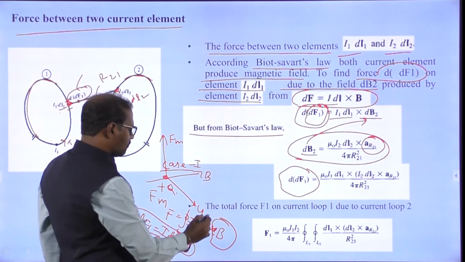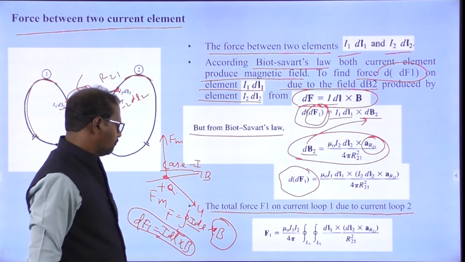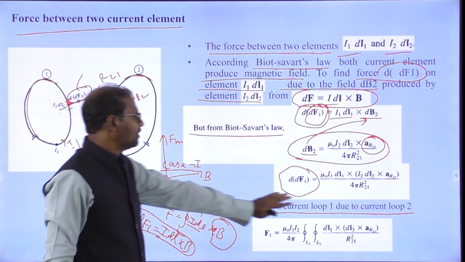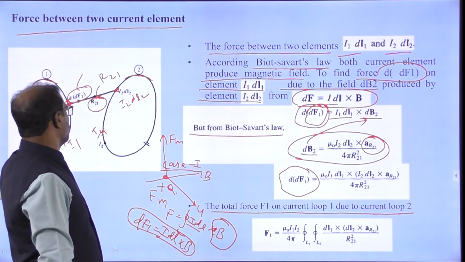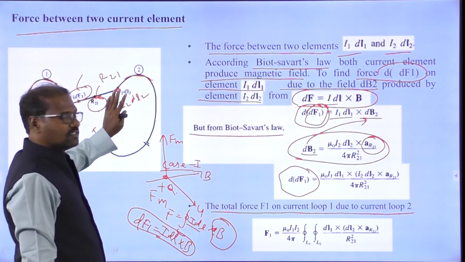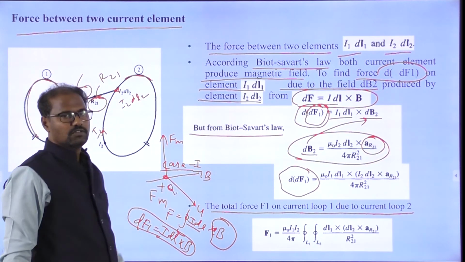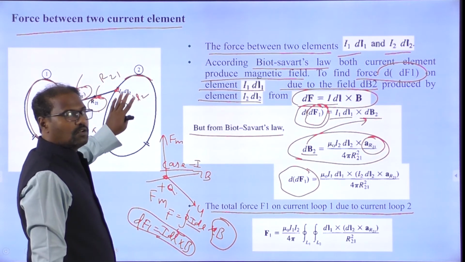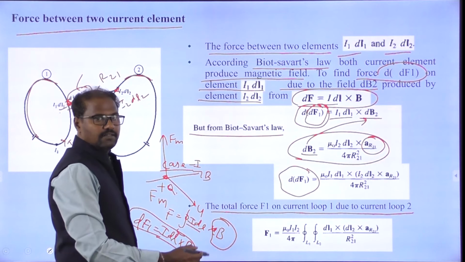Finally, what is the total force? The force F1 on current loop 1 due to current loop 2. We have to know the force on loop 1 due to loop 2, and similarly the force on loop 2 due to loop 1. Ultimately we get it.